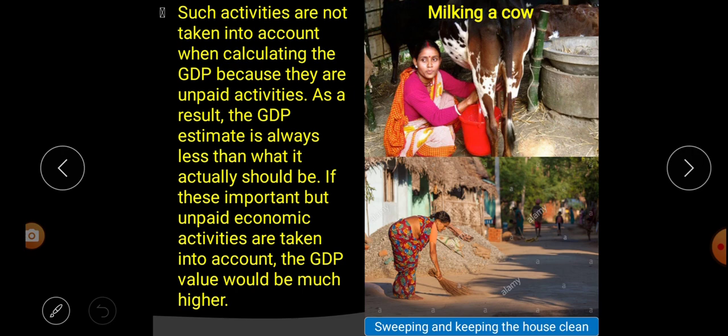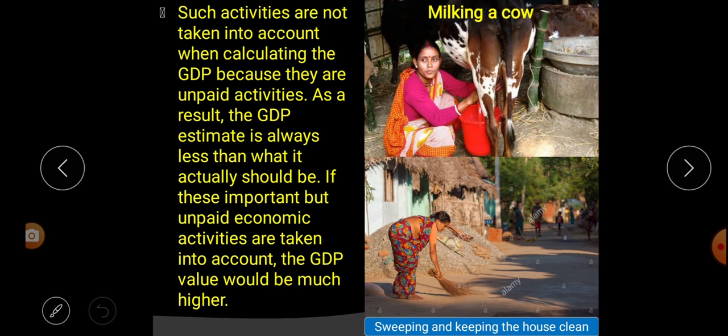As a result, the GDP estimate is always less than what it actually should be. Because of this, we don't get the actual GDP. Why? Because there are many activities for which we don't pay money and we don't get money. If we paid money for that work and included it in GDP, our GDP would increase.